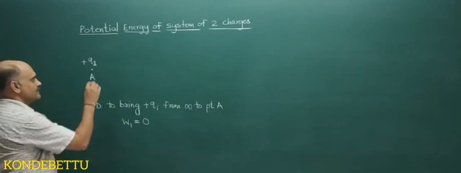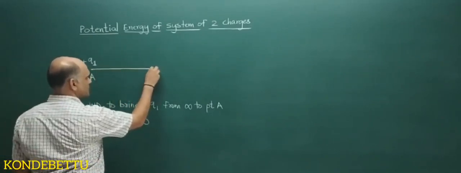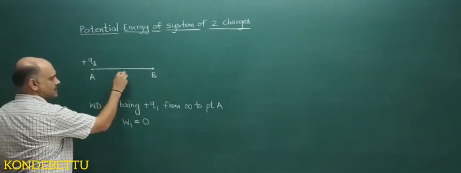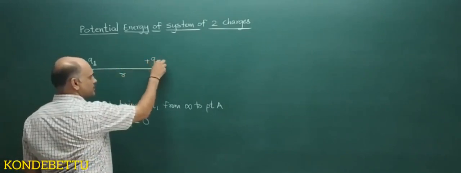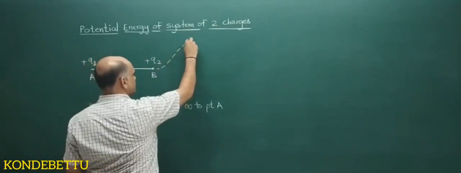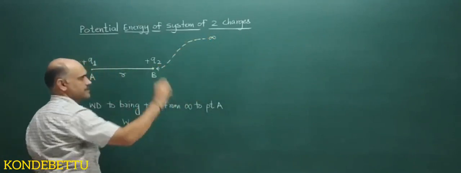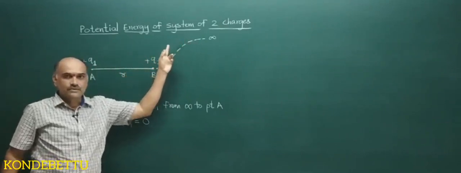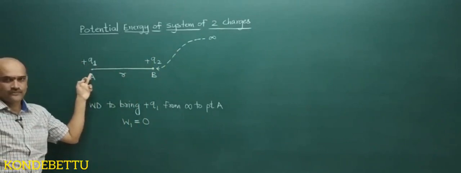Now I will take another point charge Q2, which is brought to this point B at a distance R from infinity. So I am bringing plus Q2 from infinity to point B. Now while bringing plus Q2, there is already a charge plus Q1 on the board.